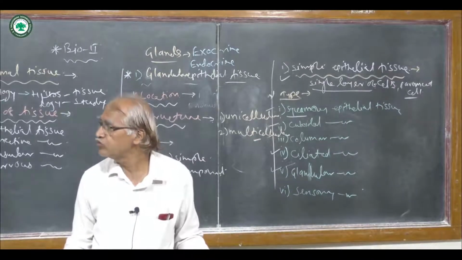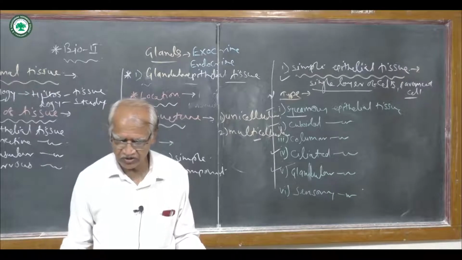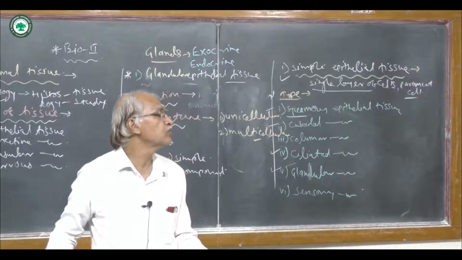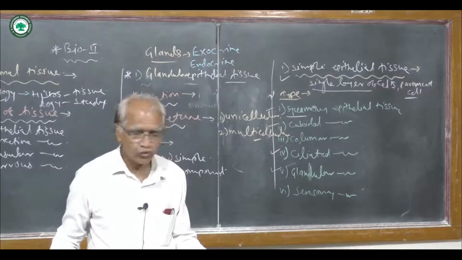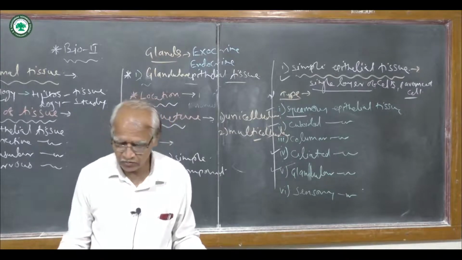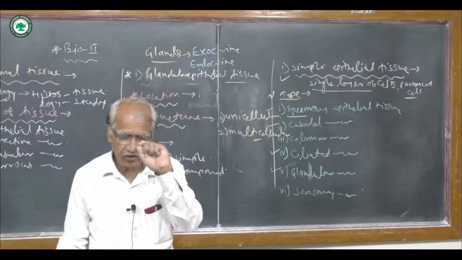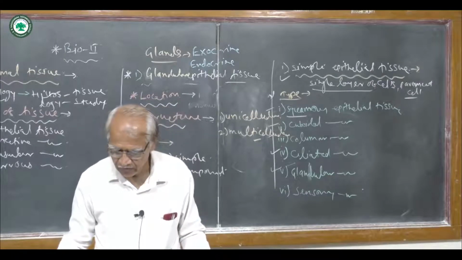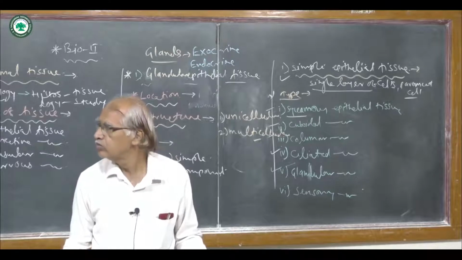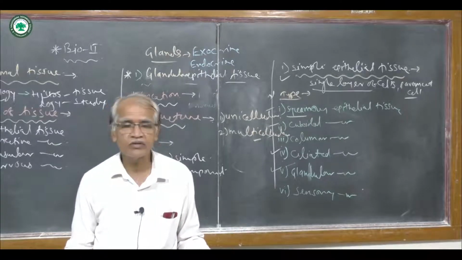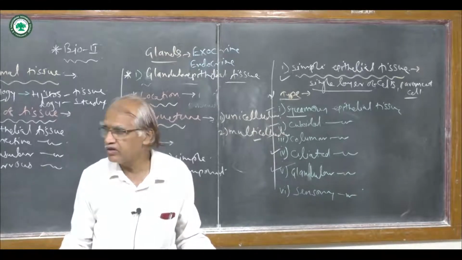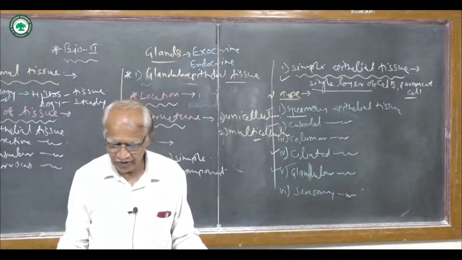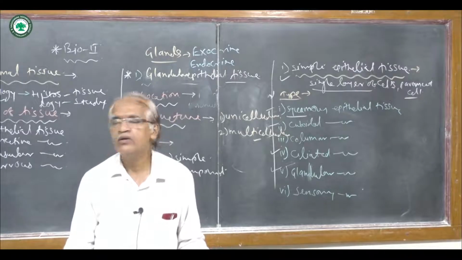Exocrine glands pour their secretion to their specific tissue or organ, while endocrine glands release their secretion directly into the bloodstream. For example, the thyroid gland secretes thyroxine, and then there are the pituitary glands, etc.